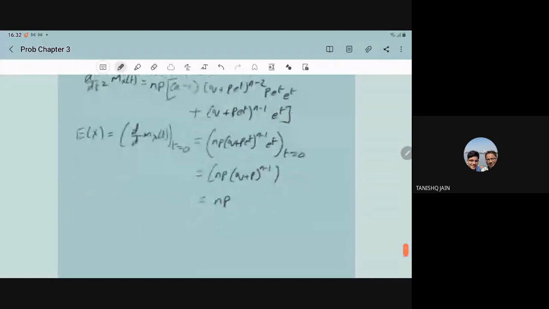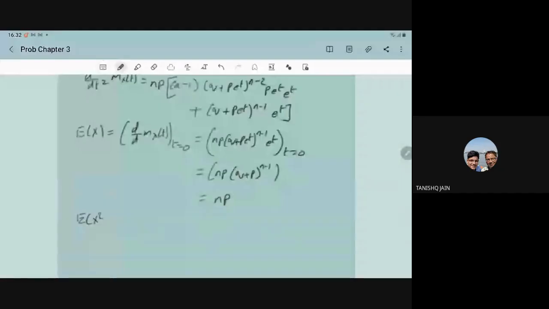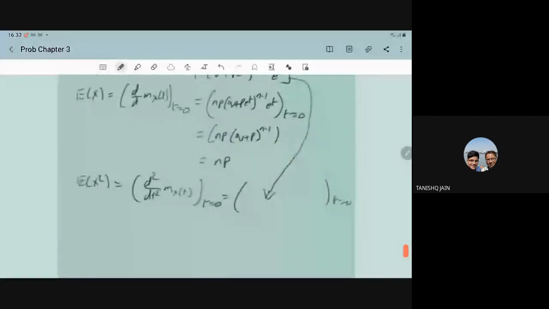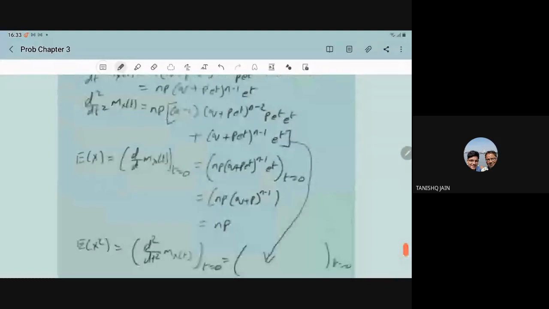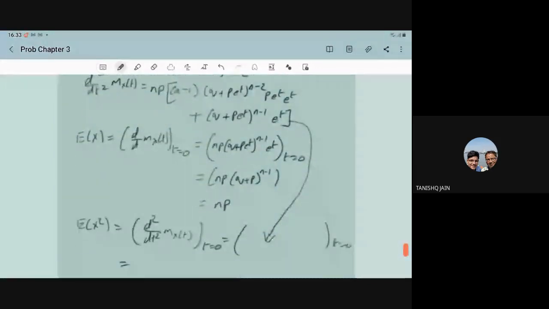Similarly, what is E(X square) from the MGF? It is the second derivative of M_X(t) at t equal to 0. So we write the second derivative we have written here, and put t equal to 0. Here you will have np.